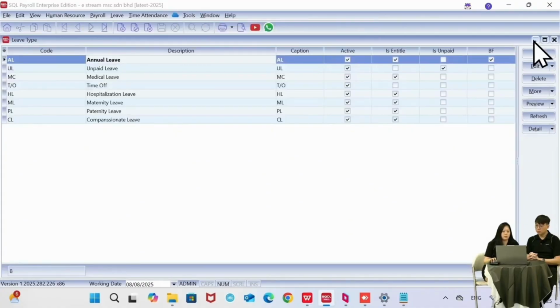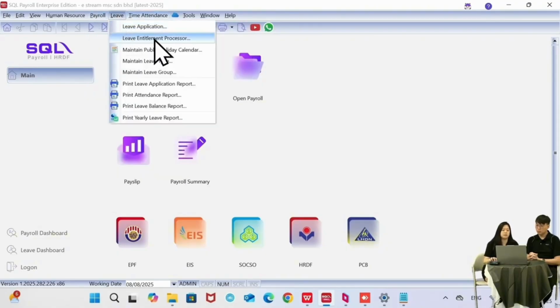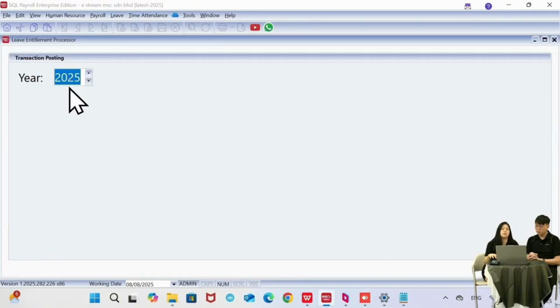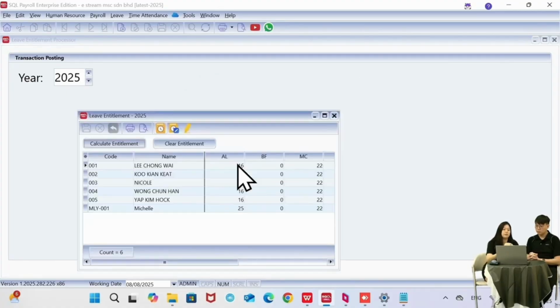Once I have created everything and maintained all my leave types, next I have to let the system calculate the entitlement: how many days of annual leave I have, how many days of MC I have. It's under the leave type and then leave entitlement processor. For 2025, let's say this is the first time I'm using the system, I click on process and then choose override. If you are already using the system, then you should select open.